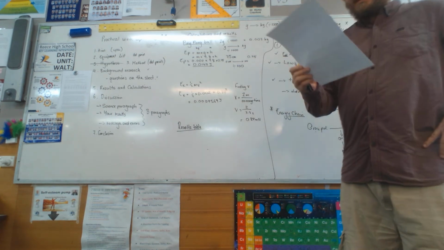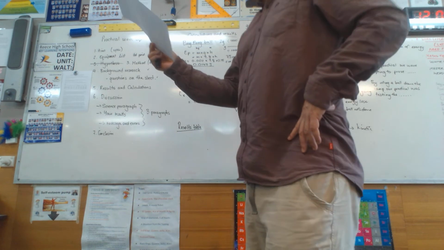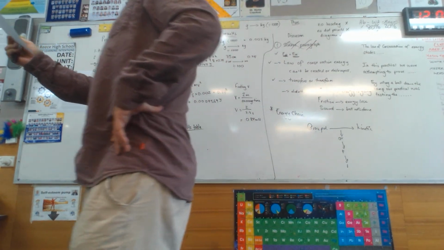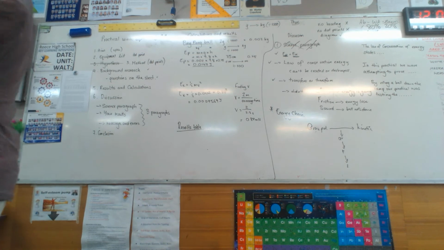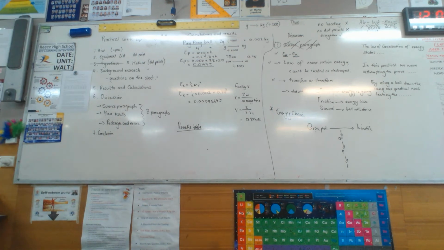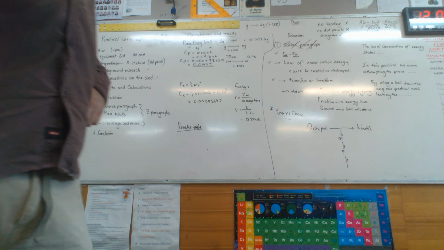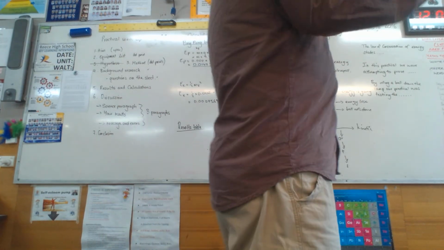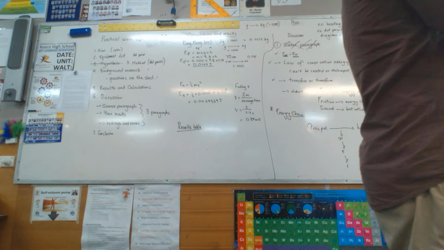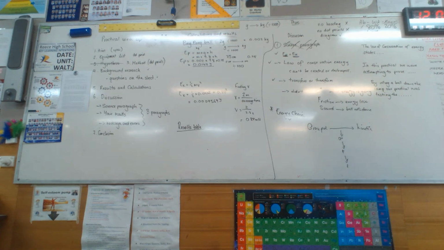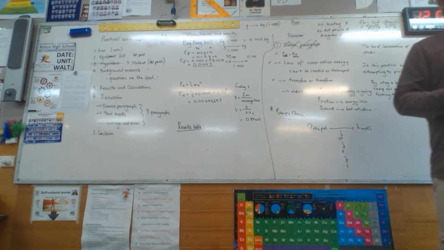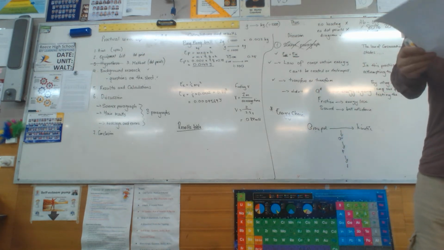So, the distances can't be measured specifically. The distances can be measured specifically by the millimetre, and the same distance can be calculated for everyone testing. A machine such as a light gate can be used to time accurately, eliminating the human reaction time. Why do I like that sentence? Because it's excellent. Not only have they identified it as an error, and this is where a lot of kids go wrong, they'll say, oh, timing was an error in this experiment. Full stop. Now that tells me, yes, that's just listing an error. I can't give you any more than that because you just listed that particular thing. Tell me why it's an error.